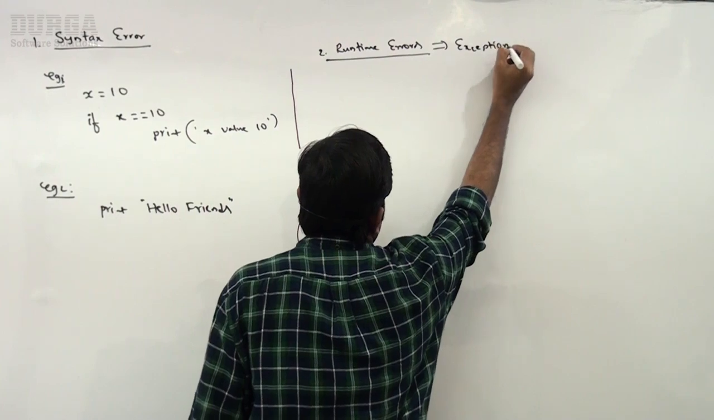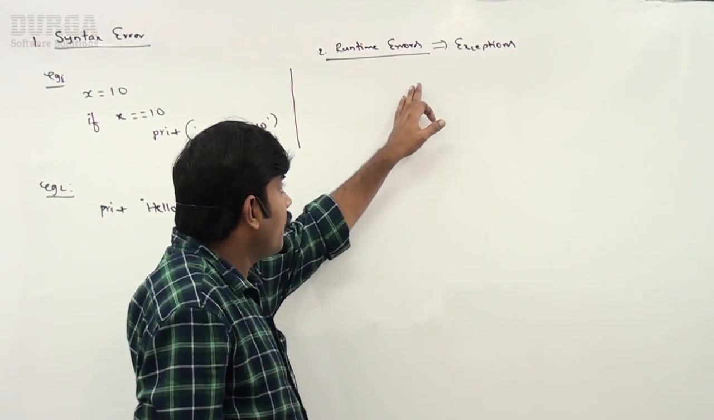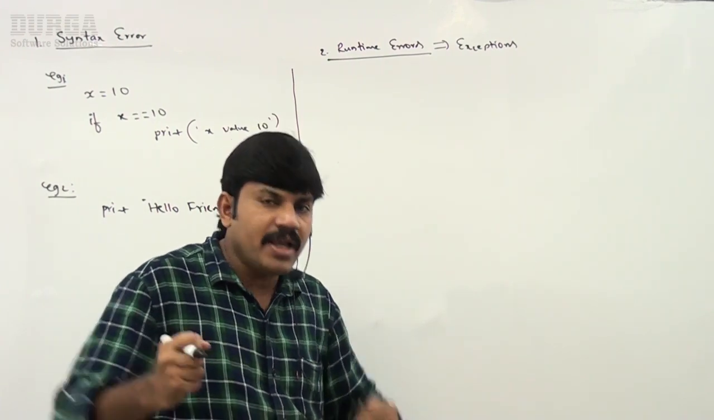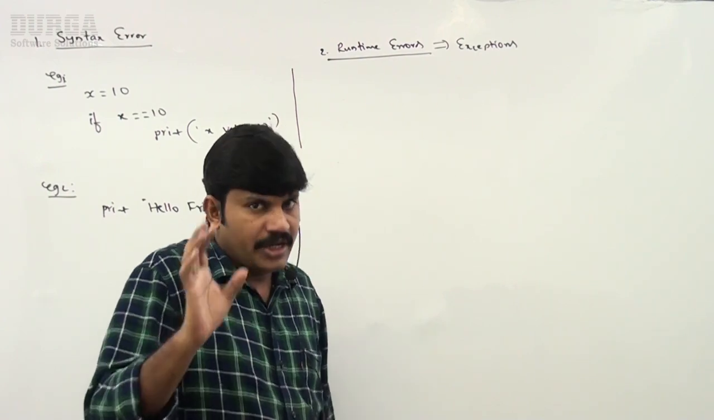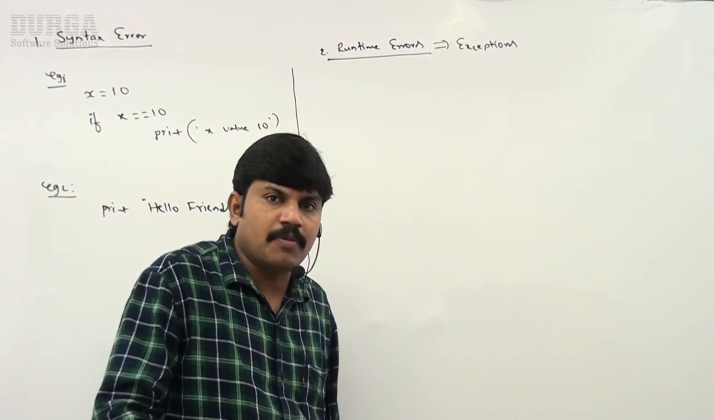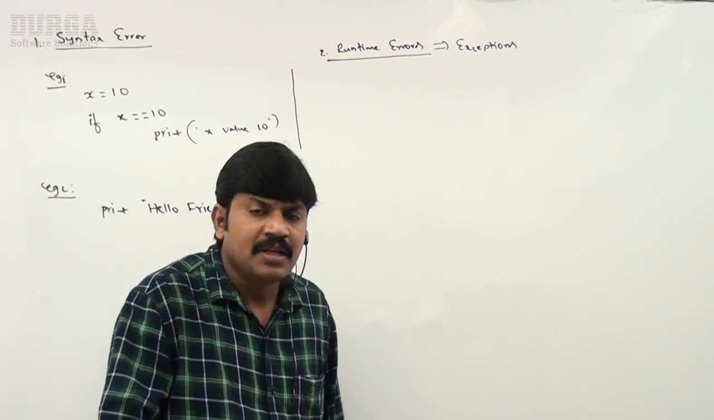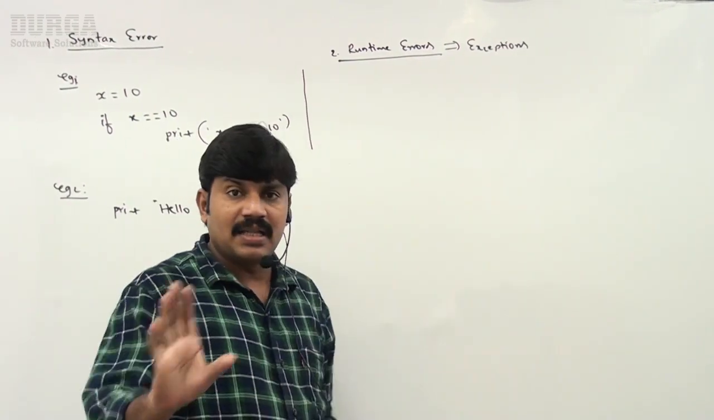These runtime errors are also known as exceptions. In some other languages like Java we use the word exceptions, right? At runtime, while executing the program, something goes wrong because of end user input, or because of a memory problem, or because of some logic mistake in the program. In some way at runtime something goes wrong, then immediately we will get runtime errors.